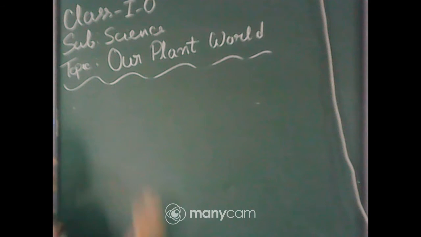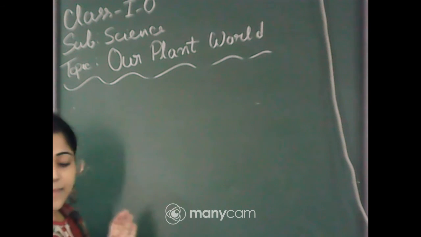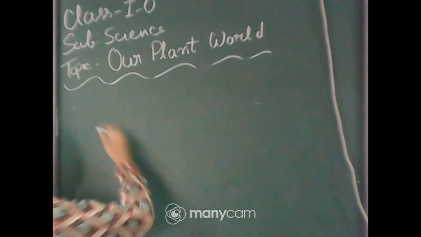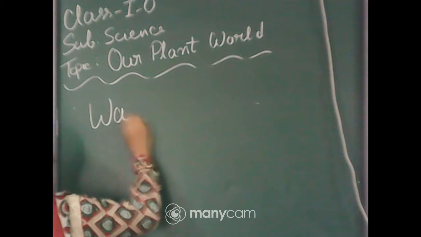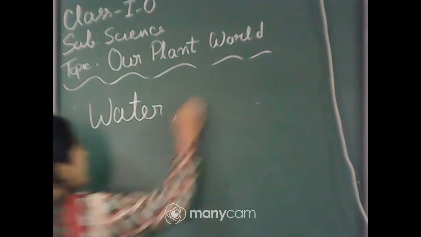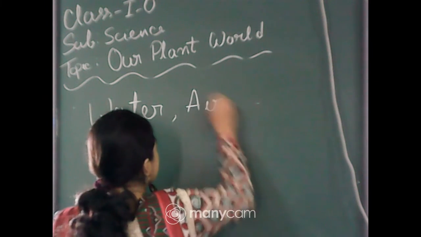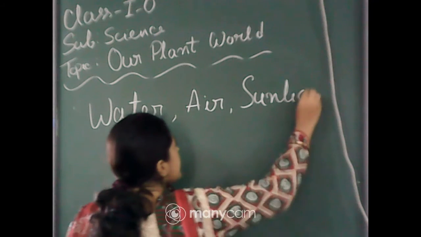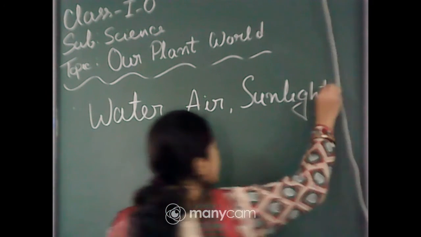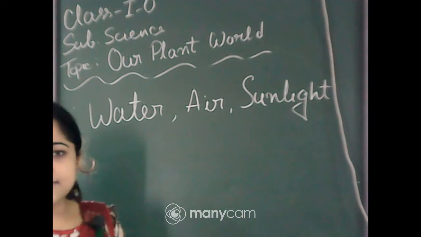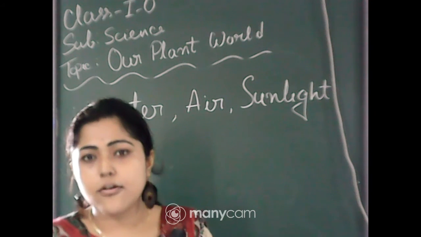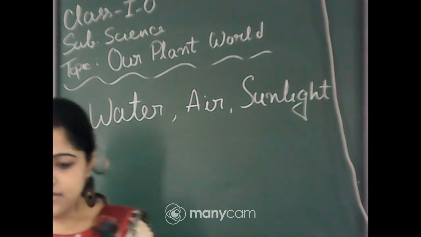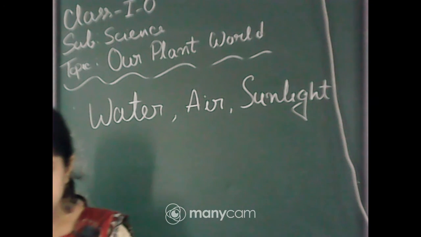Okay. So you know, when the baby plant comes out of seed, it gets water, air and sunlight. Water, air and sunlight. Those three things are very important for the plant. Yes, very good, Anshika.